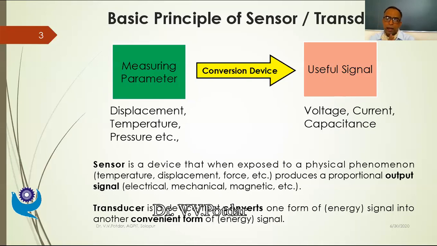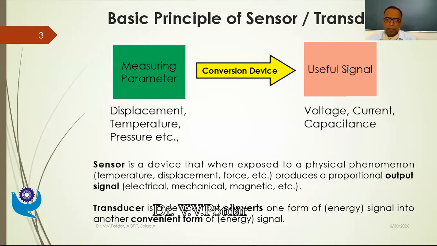So for that, that sensed and transduced signal needs to be modified. For modification and control, voltage, current, capacitance, inductance, resistance, these are the useful parameters.